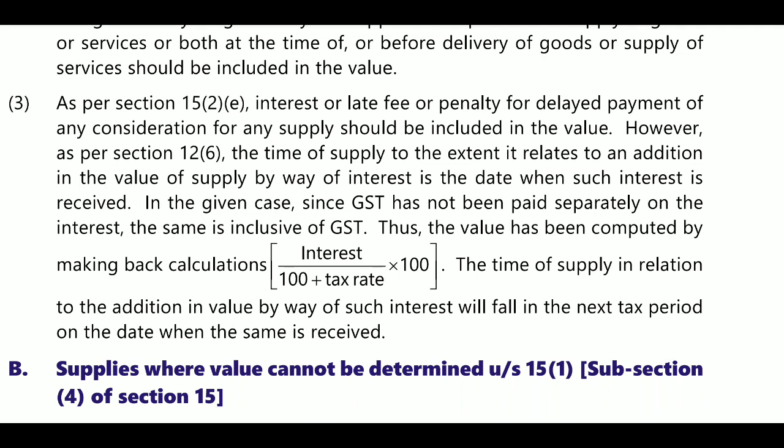In the given case, since GST has not been paid separately on the interest, whatever amount is collected as interest or delayed payment penalty will be treated as inclusive of GST, if the question does not specify otherwise. Thus, the value has been computed by making a back calculation: interest divided by 100% plus tax rate, into 100. The time of supply in relation to the addition in value by way of such interest will fall in the next tax period, on the date when the same is received.